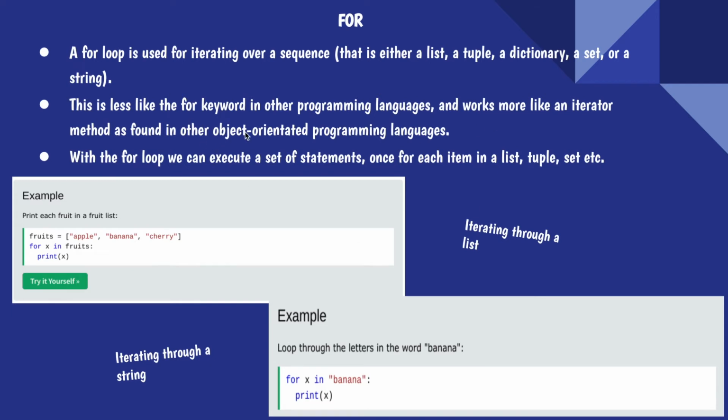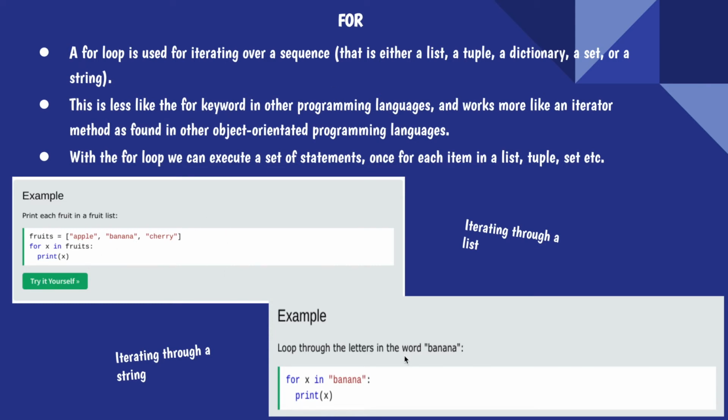Now I should mention, object-oriented programming is, I want to say, a title that we give to a format of programming. For example, I know a lot about Unity and game design, and the kind of programming I do in Unity and game design is object-oriented. We've got classes, methods, all of these different things that make it object-oriented. And I should continue saying, with the for loop, we can execute a set of statements once for each item in a list, tuple, set, etc.